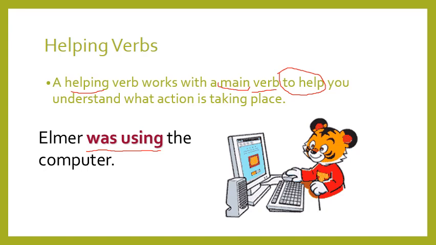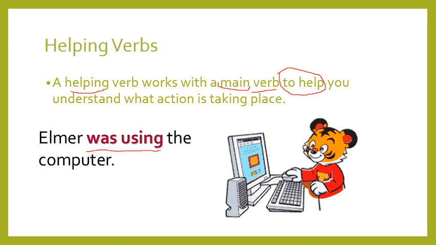Why? Let's move step by step. If I say Elmer was the computer, is it correct? No, Elmer wasn't the computer. Or Elmer using the computer, is it enough? Does it make sense? No. So what did we do? We said Elmer was using the computer.